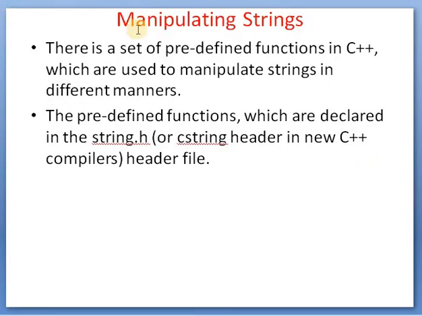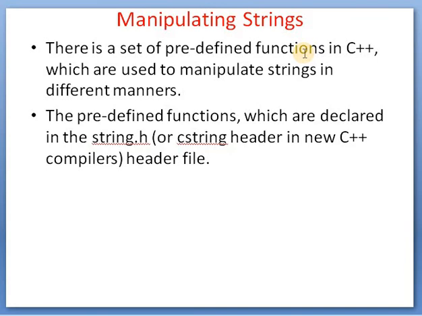Now manipulating strings. There is a set of predefined functions in C++ which are used to manipulate strings in different manners. The predefined functions are declared in the string.h or cstring header file in newer C++ compilers. As we know, header files contain the inbuilt functions which will be used in our program.